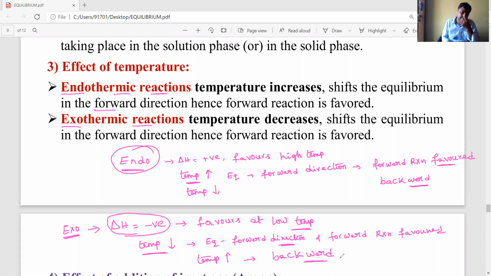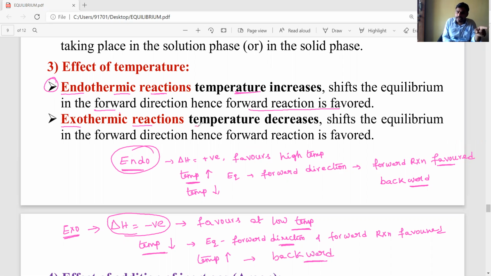Let's see, it's very clear. I explained just one point. For endothermic reactions, when temperature increases, the equilibrium shifts in the forward direction, hence the forward reaction is favored at high temperature. Exothermic reactions are favored at low temperatures, as I said.